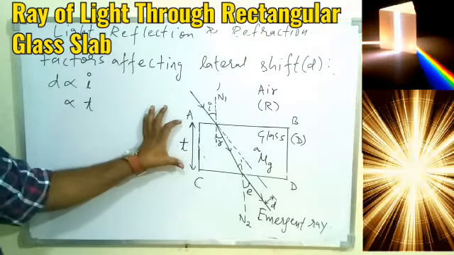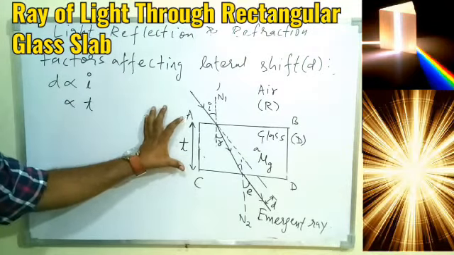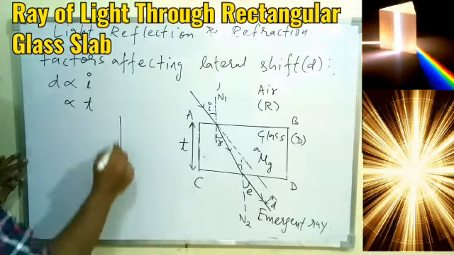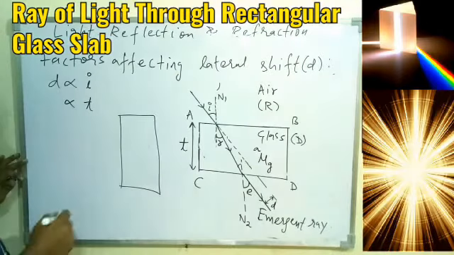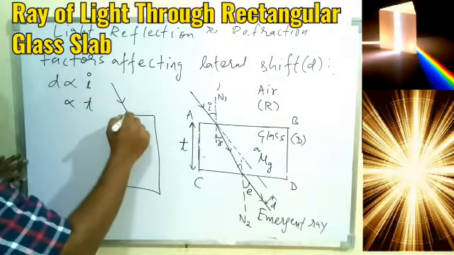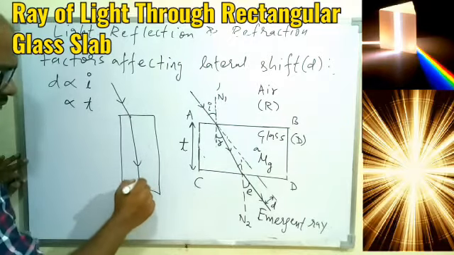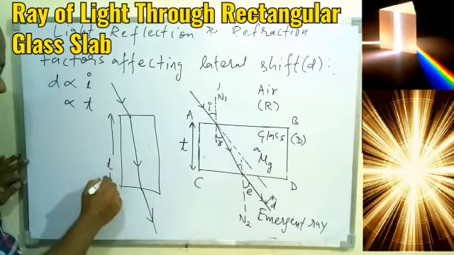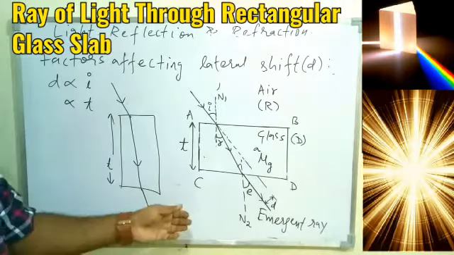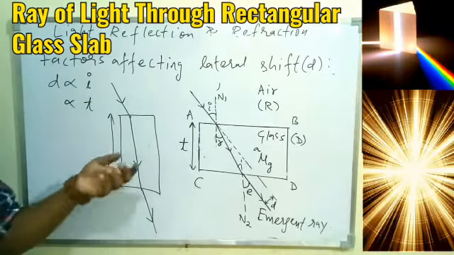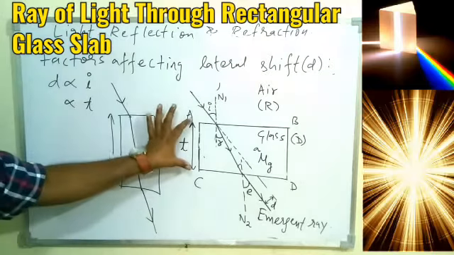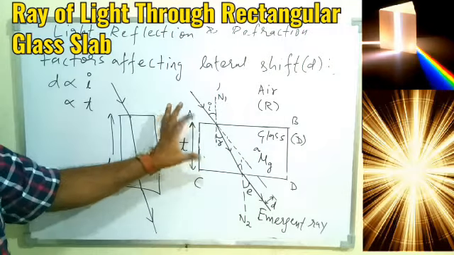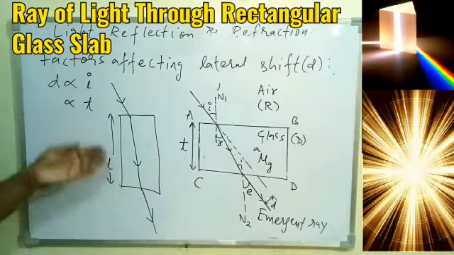It is also proportional to the thickness of the glass. It means this one I am talking about. It also depends on how you place the glass. I can place the glass like this also, this way also. If the light travels this way, then this is our T. If the light travels this way, it depends upon how you place the glass slab. So you have to remember, we are talking about the thickness through which the light will pass.